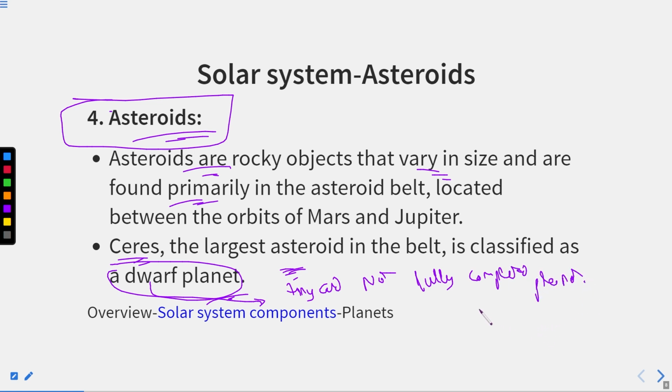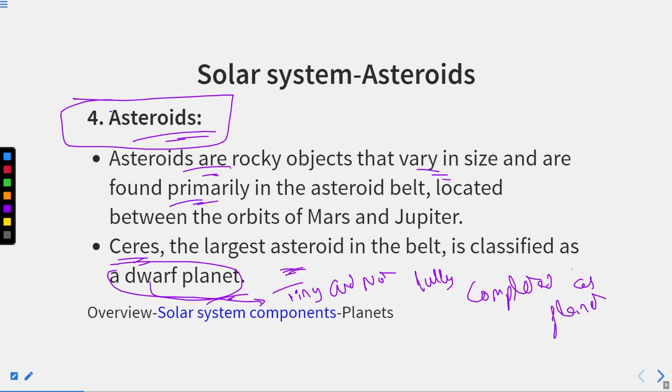A planet which is teeny or tiny, you can say, which is tiny and not fully completed as a planet. All right. So this is the, you can say, clarification.